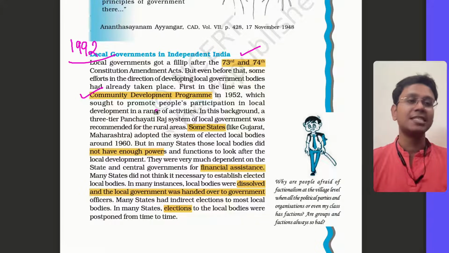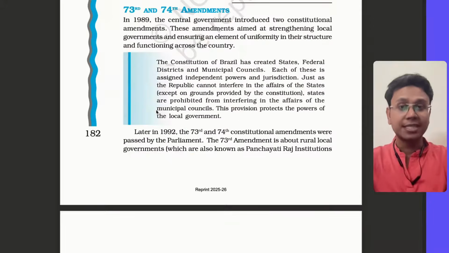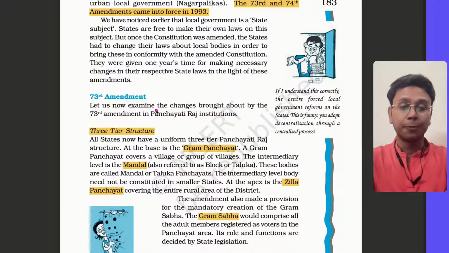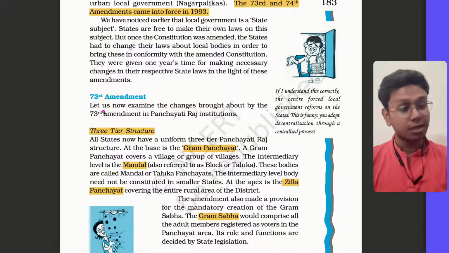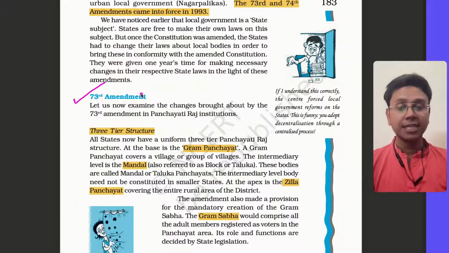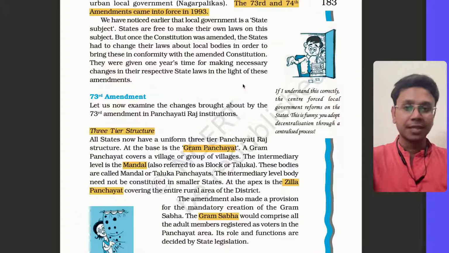That's when the 73rd and 74th Amendments happened, and very wide provisions for local governments, urban as well as rural, were made. Now, these amendments have a lot of provisions, and we should detail them out now. These are important from the prelims perspective. First, we talk about the 73rd Amendment. The 73rd Amendment talks about panchayats, and the 74th talks about municipalities.